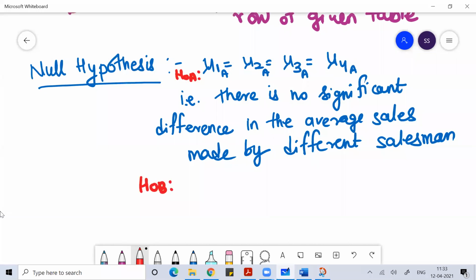What is H naught b? I'll write H naught b as mu1b is equal to mu2b equal to mu3b equal to mu4b.